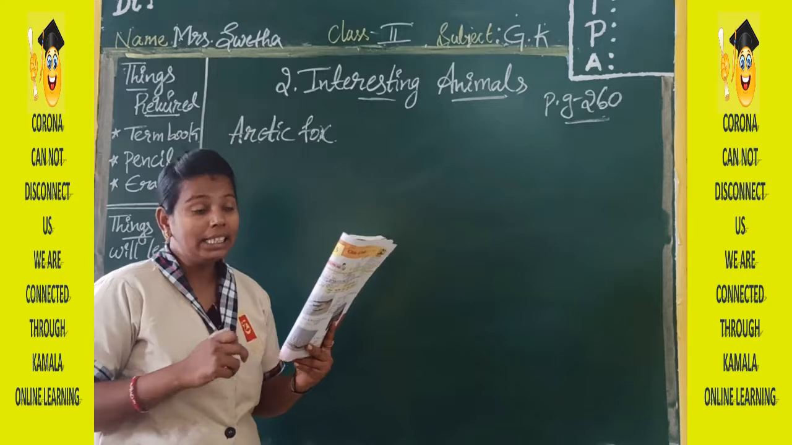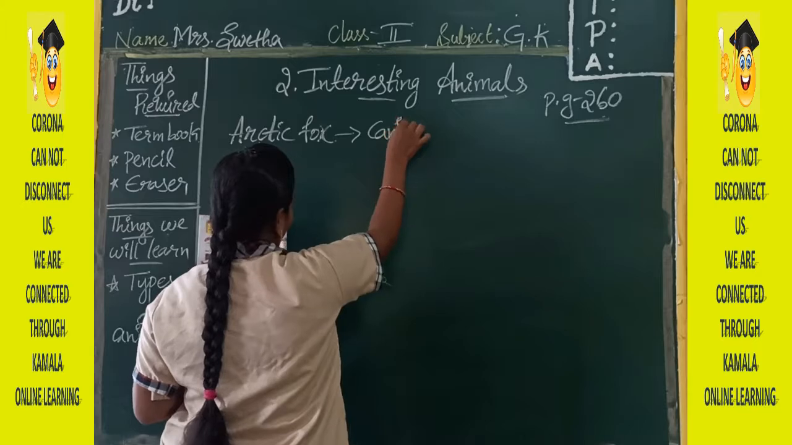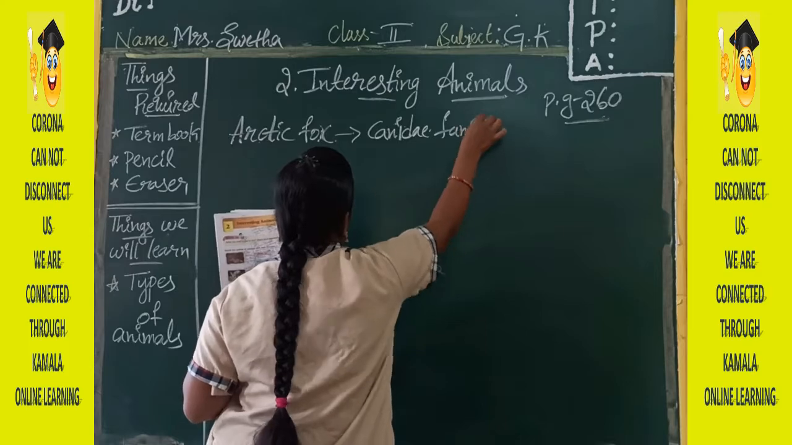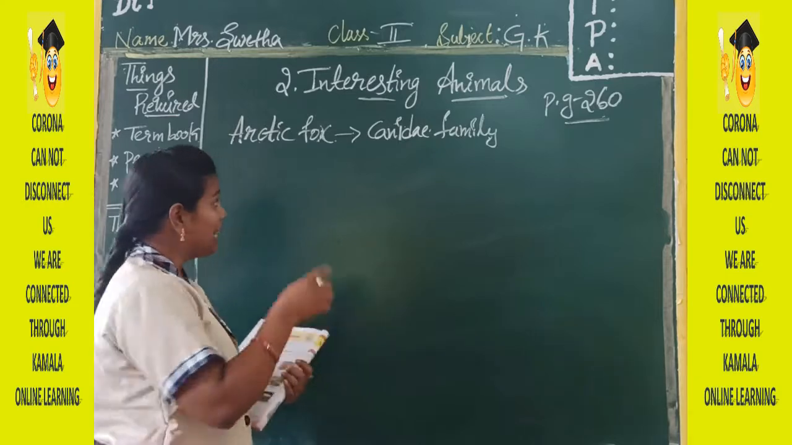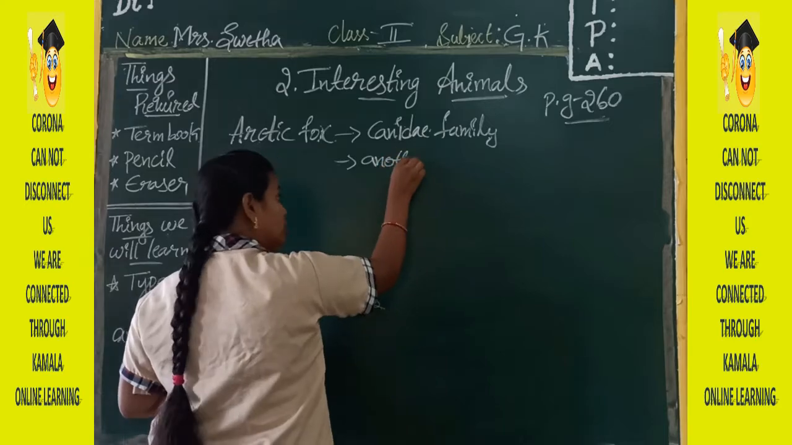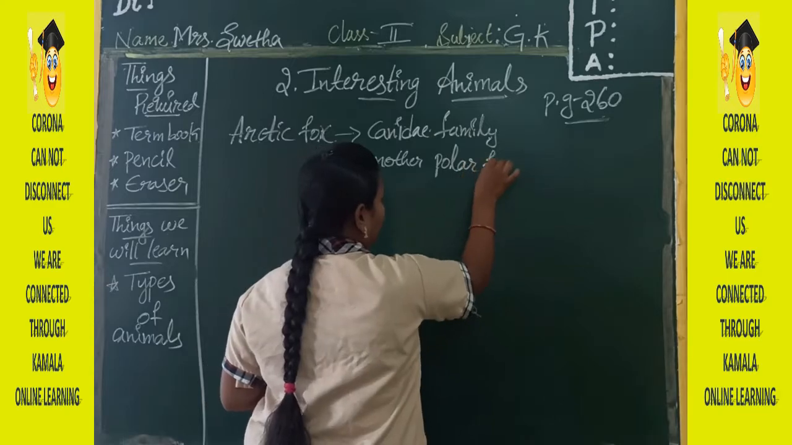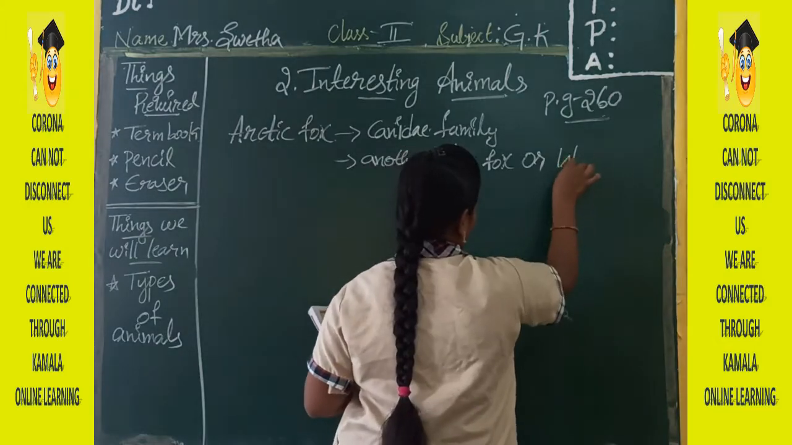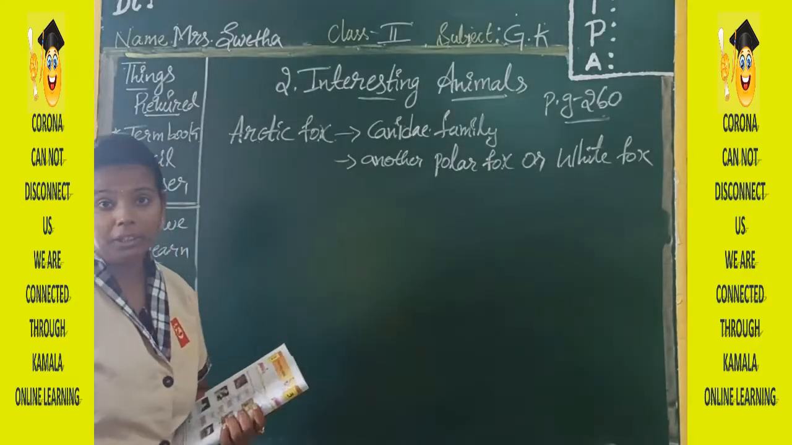Okay. Now see, this Arctic fox belongs to the Canidae family. It is the name of the Arctic fox family. And this Arctic fox is also called the polar fox or white fox. It is also known as polar fox or white fox.